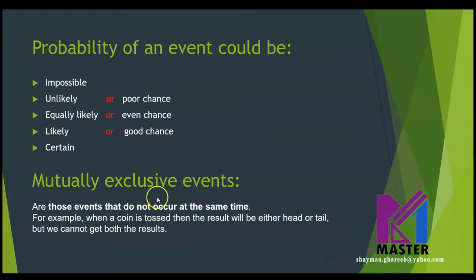Can we get both of them at the same time? No. That's why we call them mutually exclusive events. It's really important to know the meaning of mutually exclusive events.